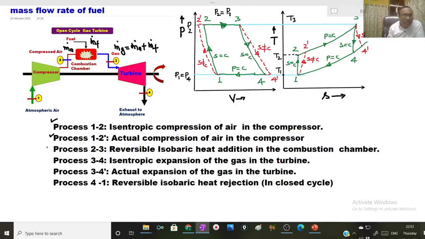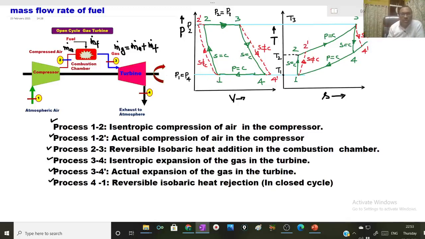Process 2 to 3 represents reversible isobaric heat addition in the combustion chamber. Process 3 to 4 is an isentropic expansion of the gas in the turbine. Process 3 to 4 dash is actual expansion of the gas in the turbine considering the irreversible process, and process 4 to 1 represents reversible isobaric heat rejection in case of closed cycle gas turbine.